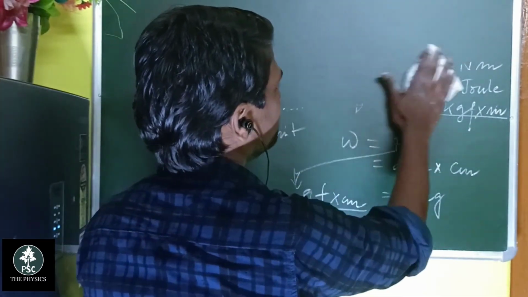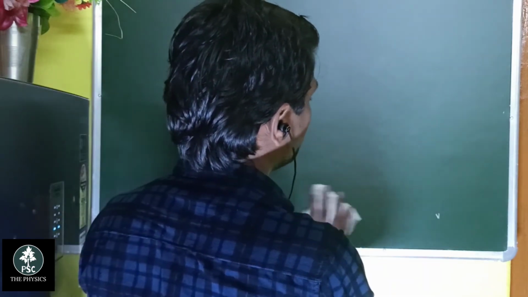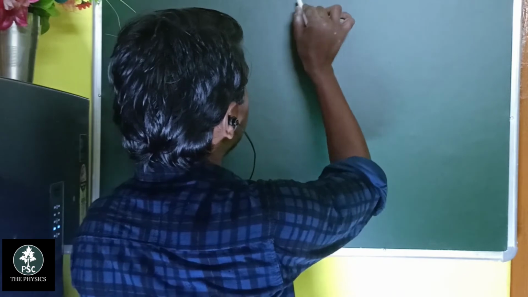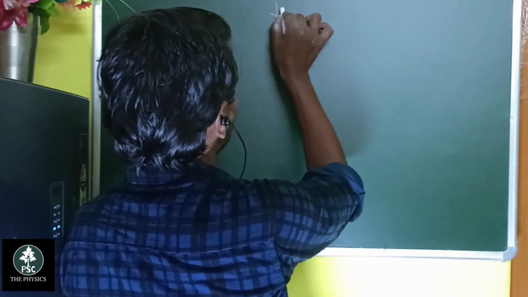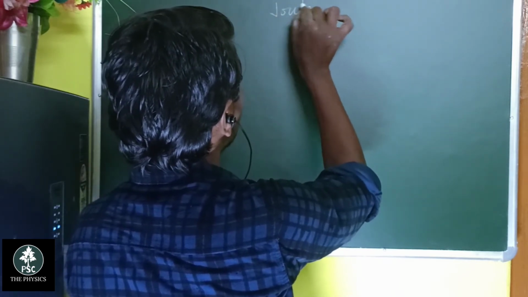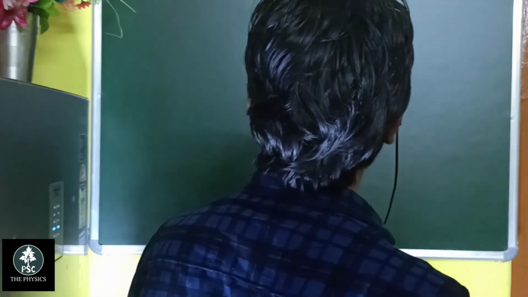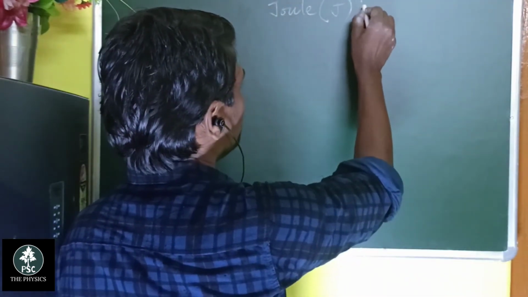Okay, so these are the different unit systems, and we can relate them and also define each one. So first of all, what is the definition of Joule, symbolically J? What is the definition of J?